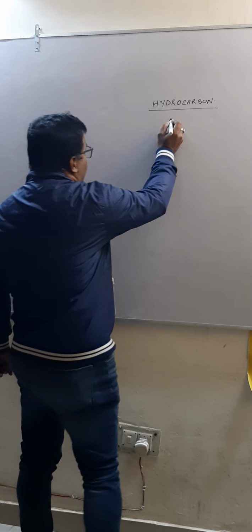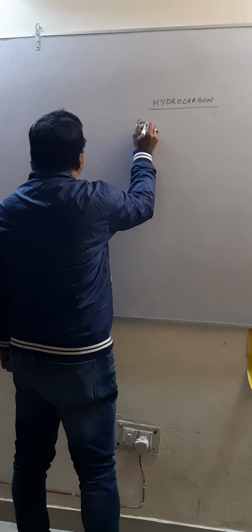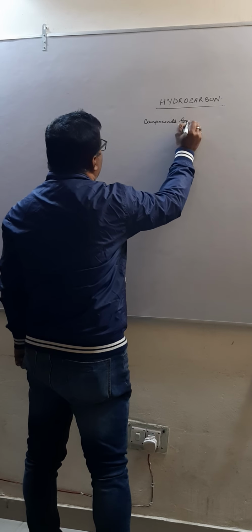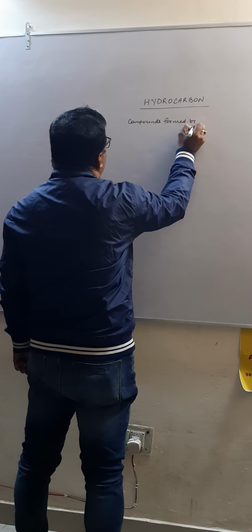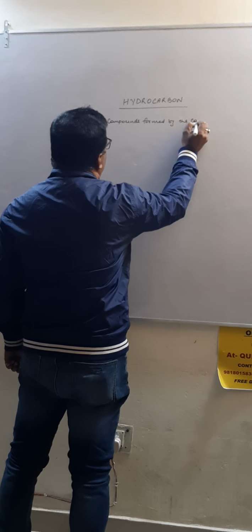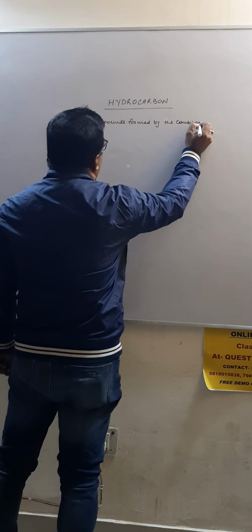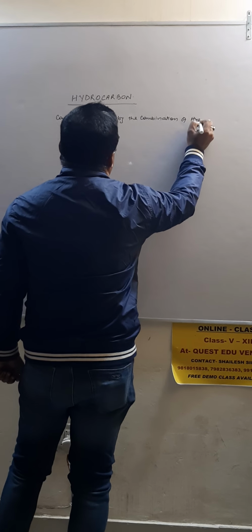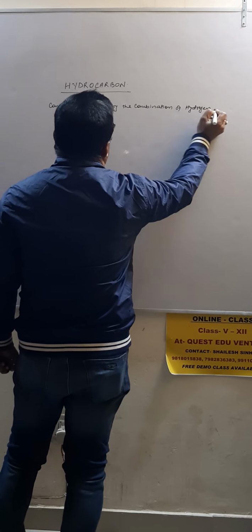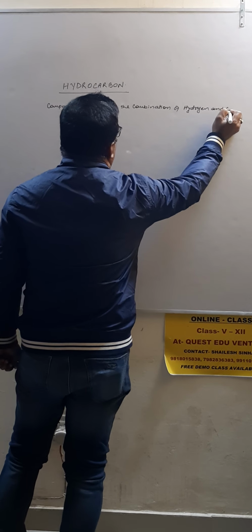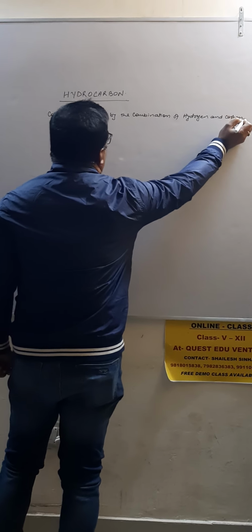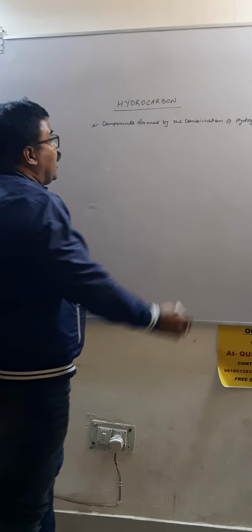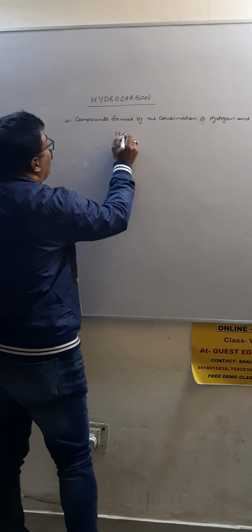Hydrogen and carbon. They are basically hydrocarbon. Hydrocarbon is basically divided into